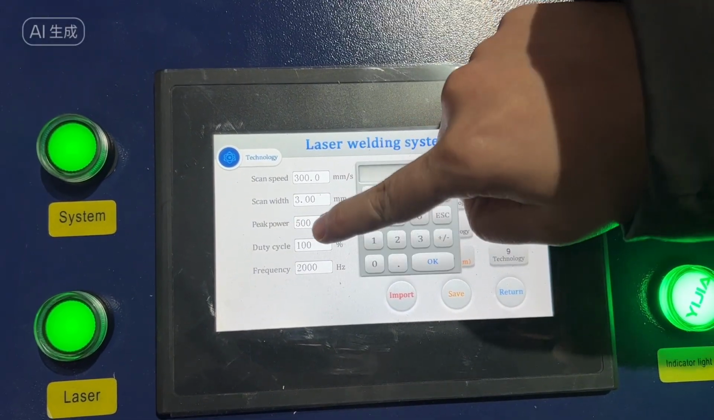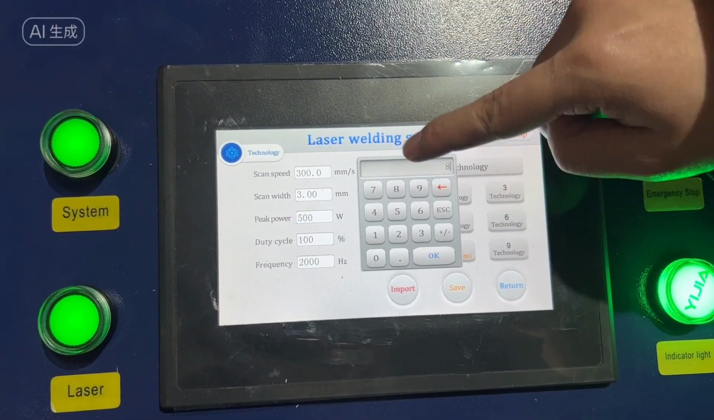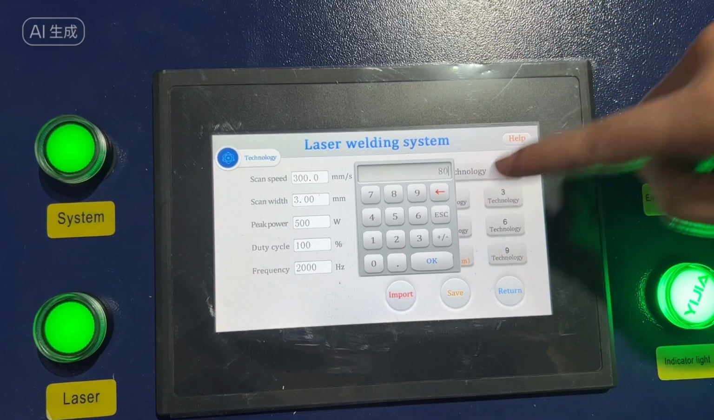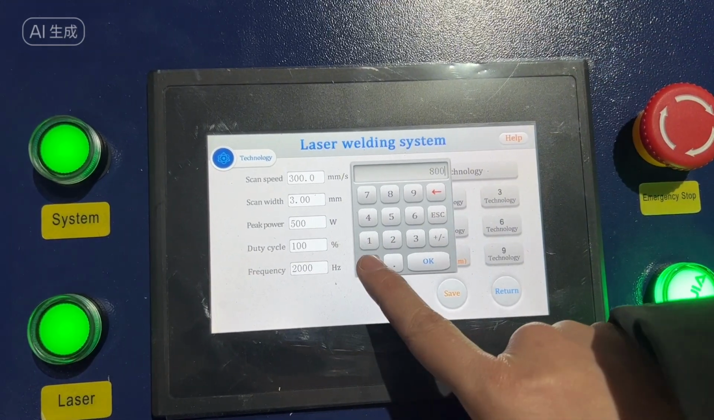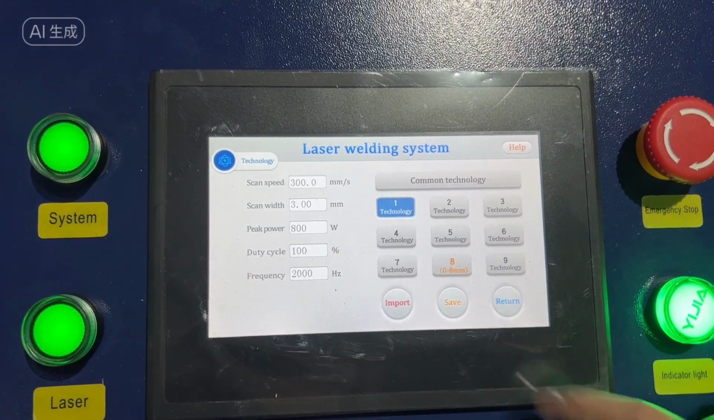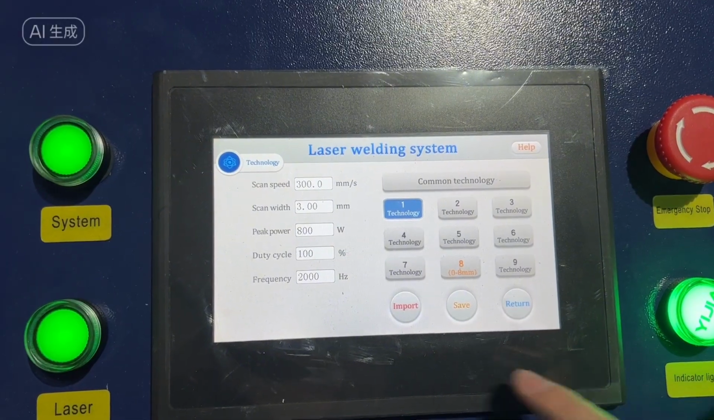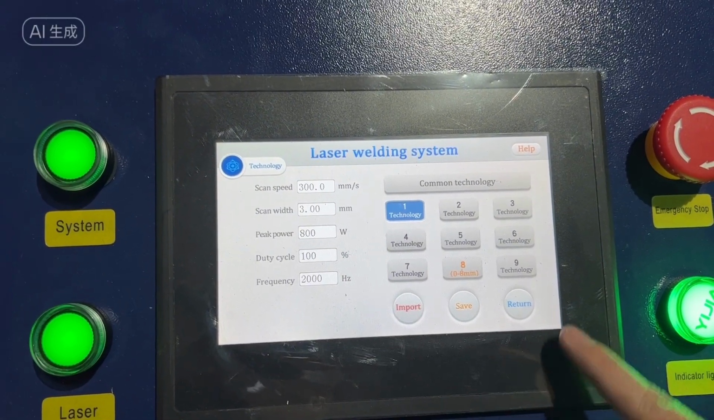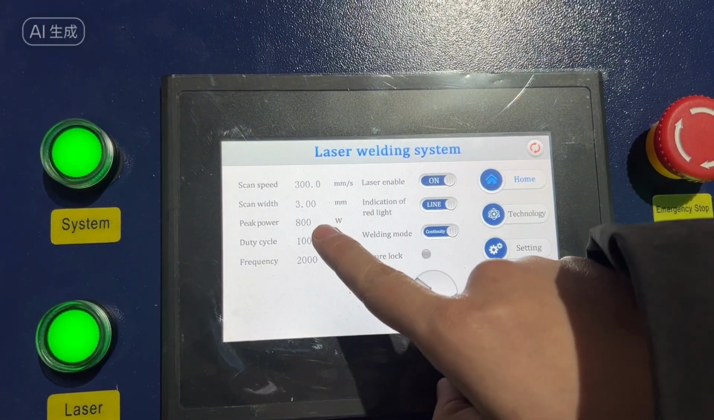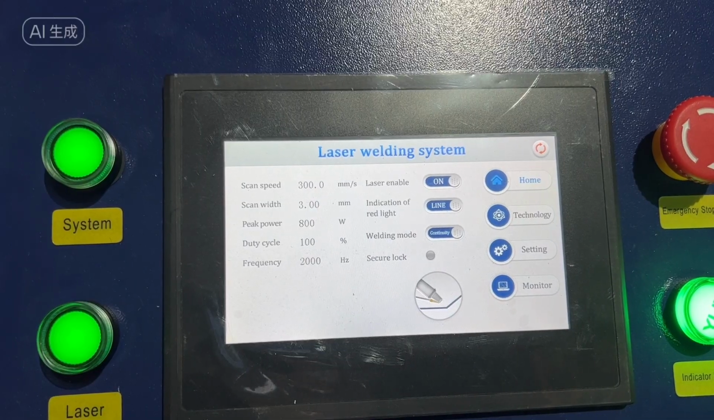For example, if we need to weld 2 millimeters, we can enter this number 800. And this is the save button. This is the import. And then it's been imported here.